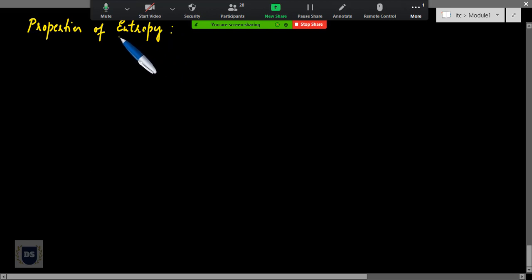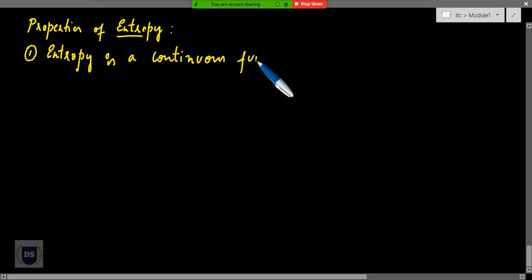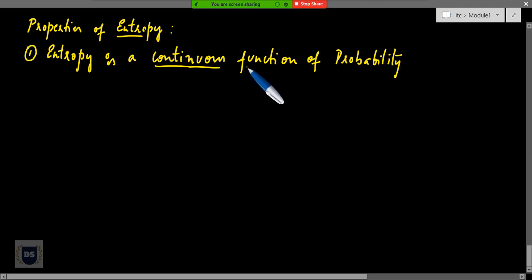As in our previous class, we have already been through the mathematical derivation of entropy as well as problems related to entropy. In this class, let's go through the properties of entropy. The very first property of entropy is that it is a continuous function of probability. We usually denote the entropy of a source as H(S), and this is a continuous function of probability. Probability is represented as P.